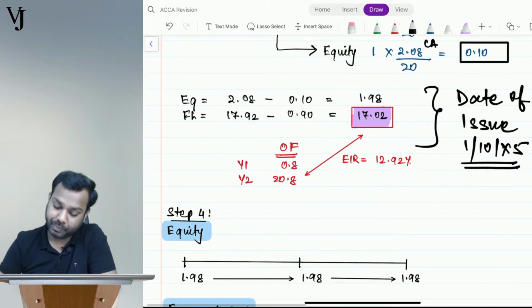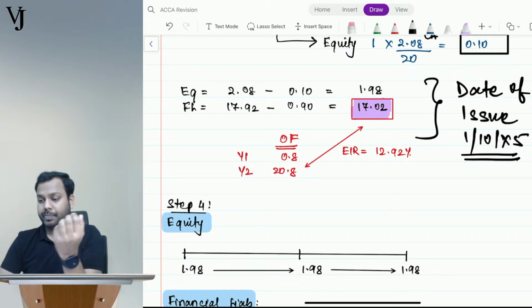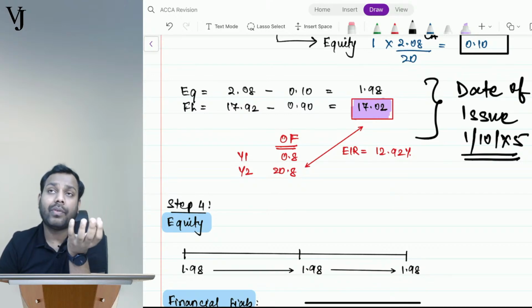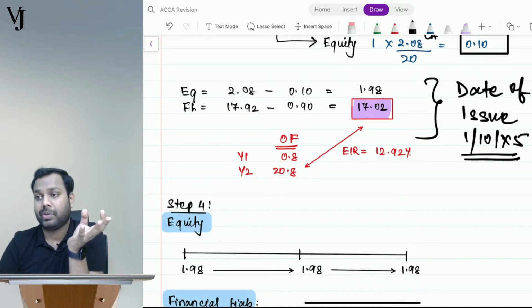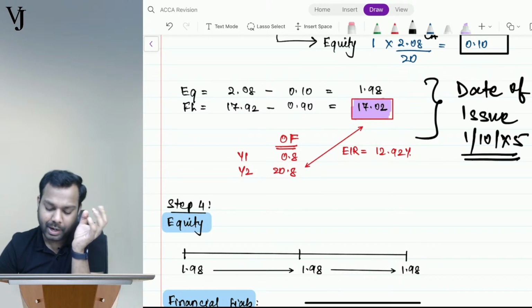Okay, fair enough. Now understand, guys. We will pay interest at the rate of 4%. The market rate of pure FL is 10%. But we incurred a transaction cost of 1 million, and the amount attributed to FL is 0.90.